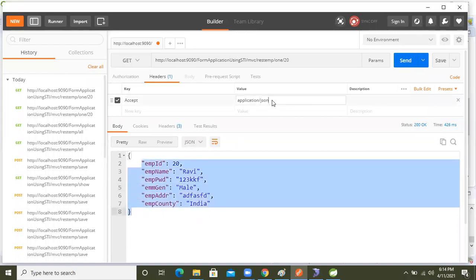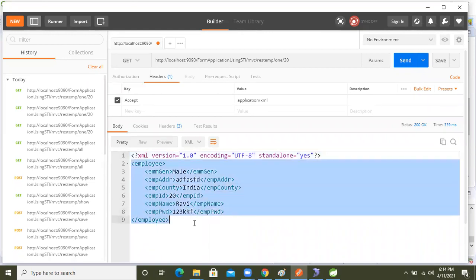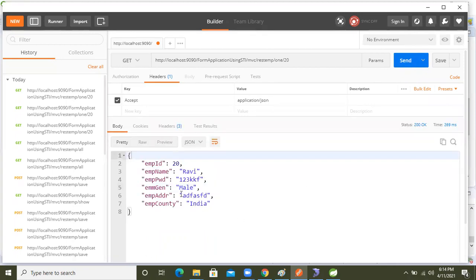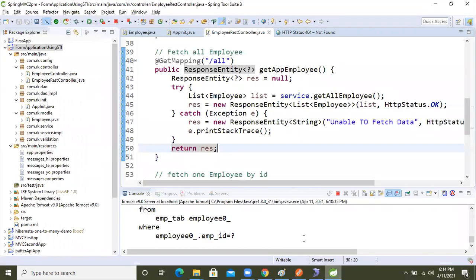If you don't want JSON data and you want XML data, just make this XML, make this request, and you will get the same one employee object in XML also. If you want JSON, just make this JSON, then you will get the output in JSON format. This is the one employee record. Okay guys, so till now that is completed.